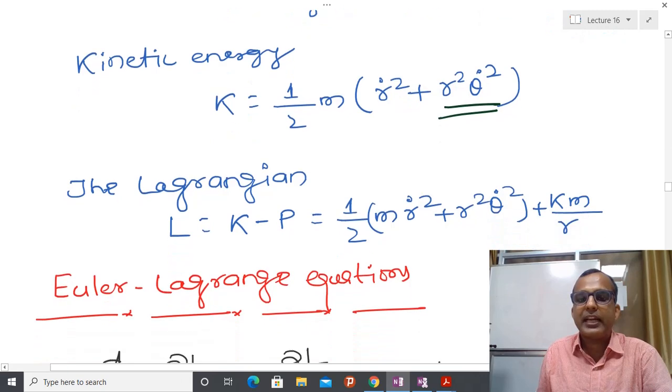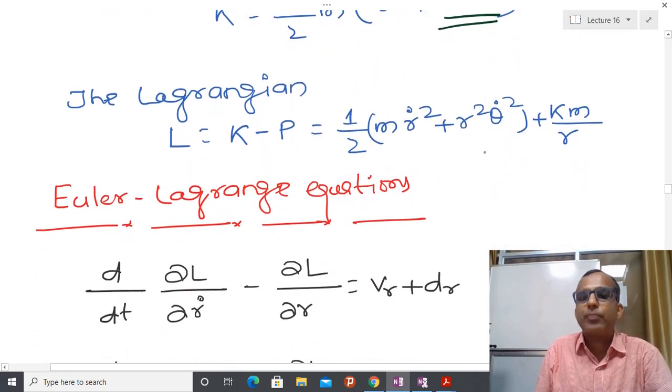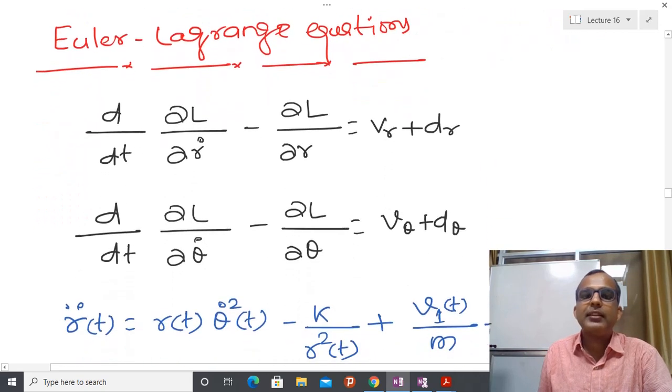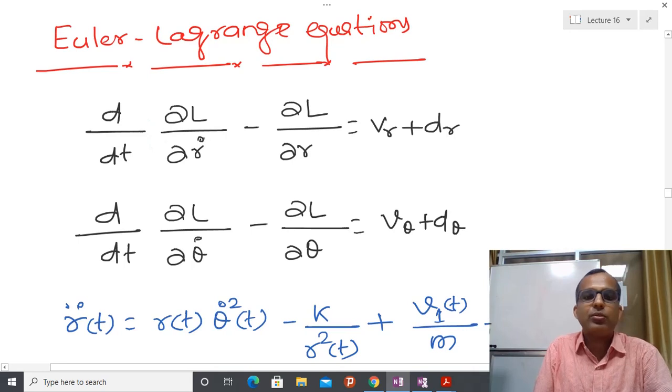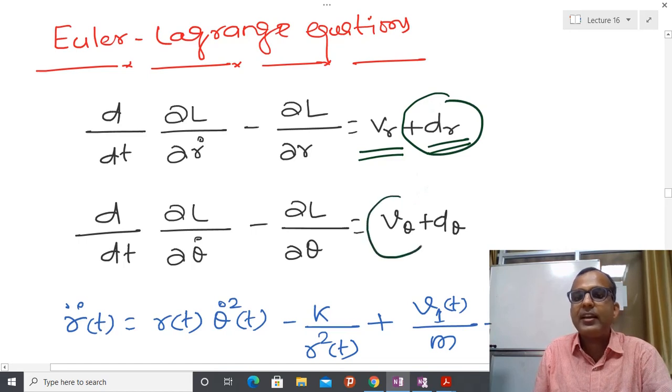And after that we will calculate the Lagrangian, that is kinetic energy minus potential energy. So basically these terms come into picture, and once I get these terms, then I can use the Lagrangian equation d by dt. This is standard; I have already talked about this in lecture number 4 or 5, please check it. And this is the thrust in the radial direction, and this is due to some kind of disturbance, which we do not know. Similarly, this is the thrust in the angular direction, and this is the disturbance in the angular direction.